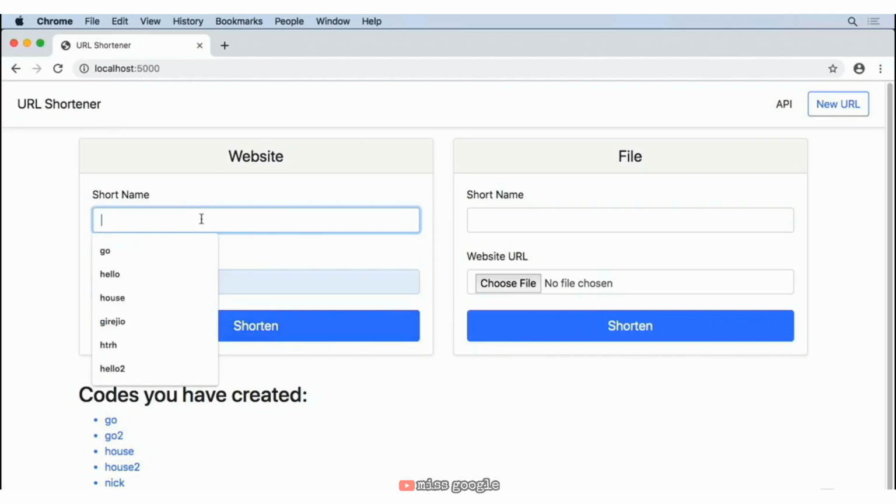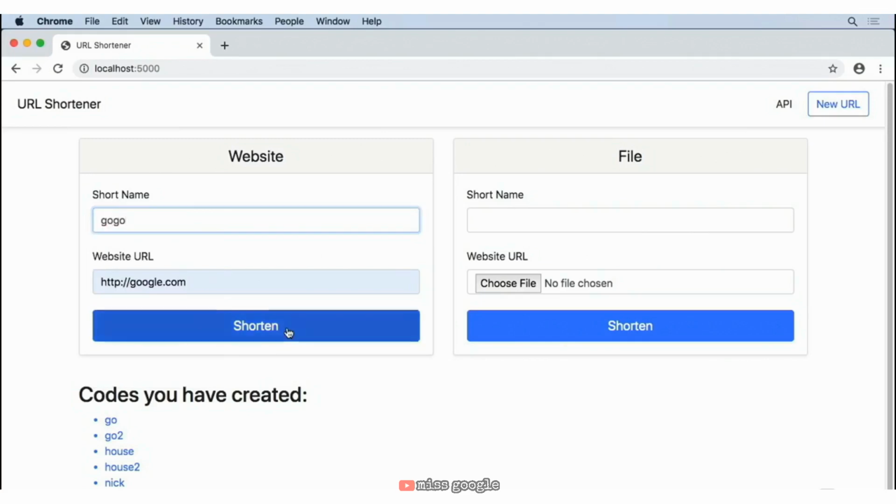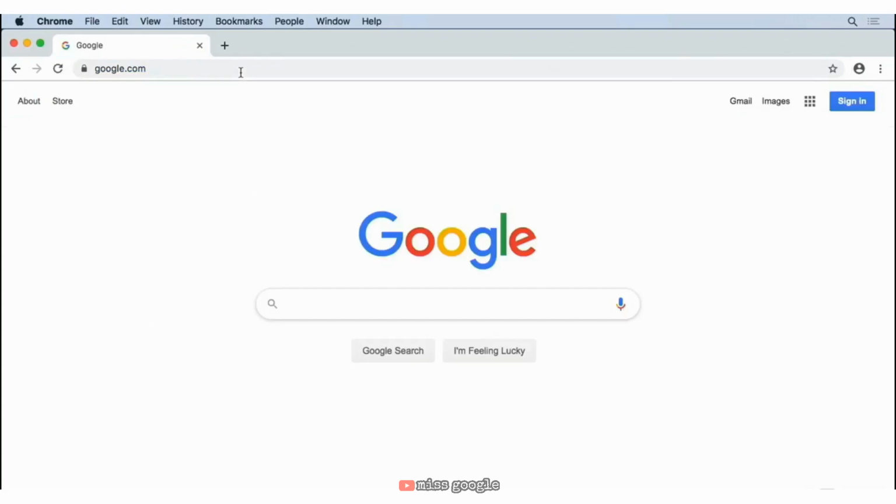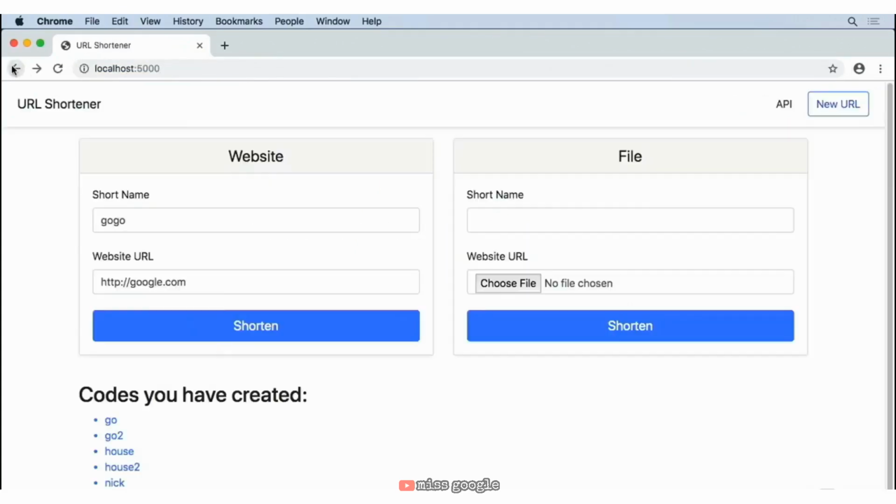Now, what this website can do is we can take some sort of website like Google and say, I want to create a short code for this so that whenever I just type go, I can instantly get to Google. So if I go ahead and create this, it's going to make a unique URL for me. And in this case, you can see it's our website /gogo. And whenever I visit this page, it takes me to Google. We also have the ability in this site to upload files.